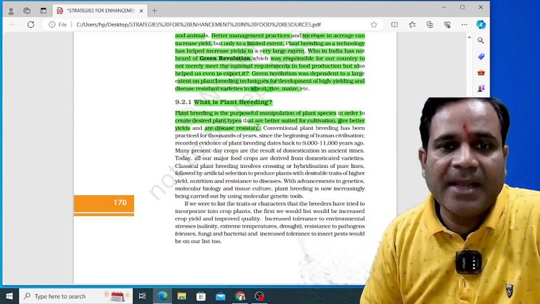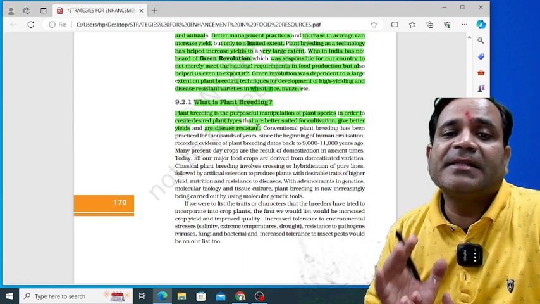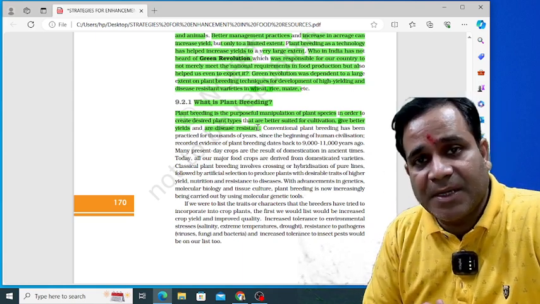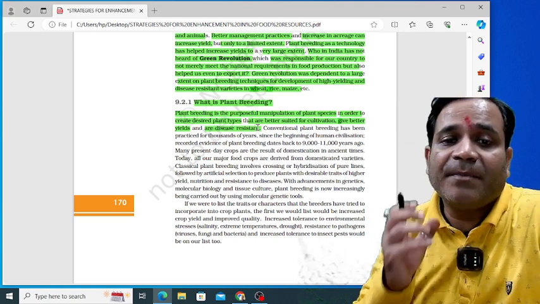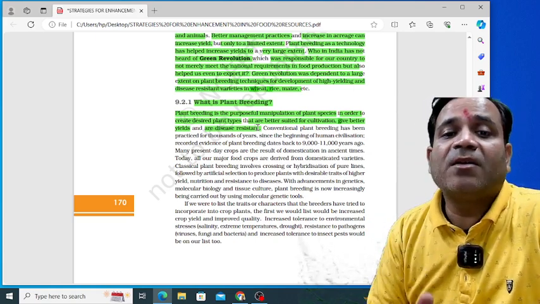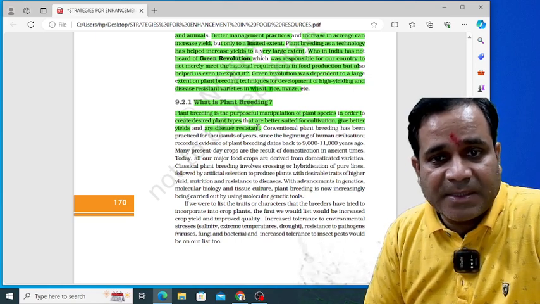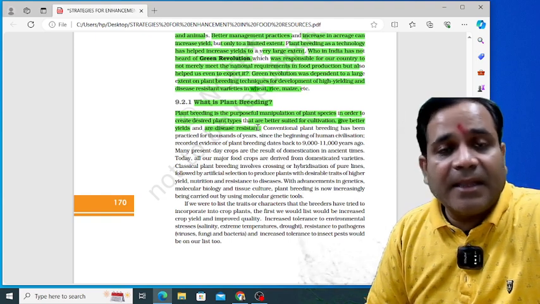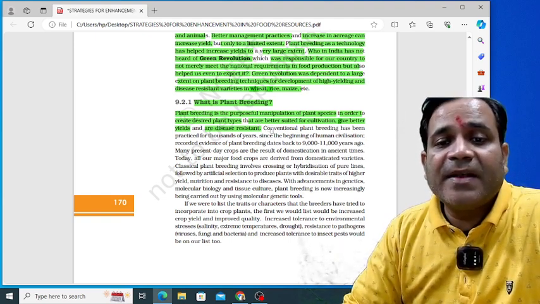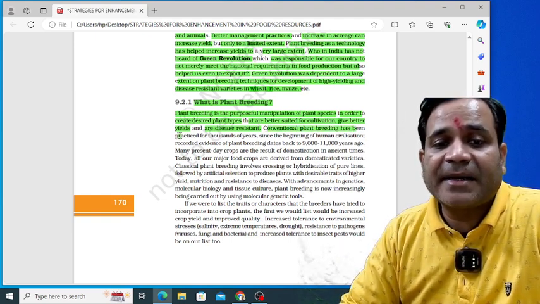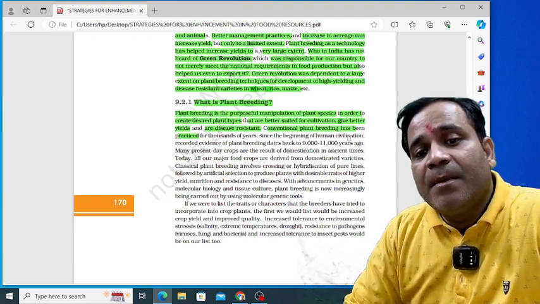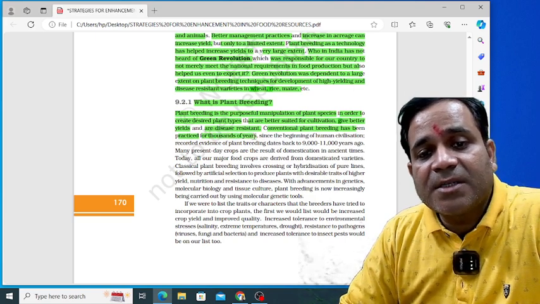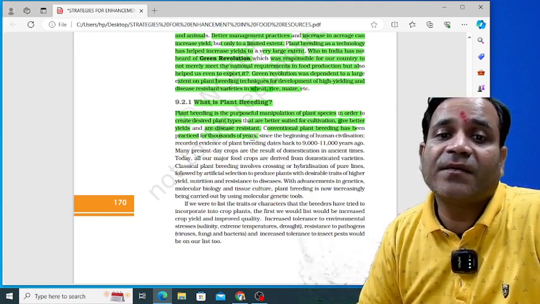Yes sir, definitely. It means that it is better suited for cultivation. If I'm saying better suited for cultivation, then there is a requirement of better yields and a requirement of disease resistant crops. So if we require all these things, then conventional plant breeding has been practiced, and this conventional plant breeding has been practiced for thousands of years.